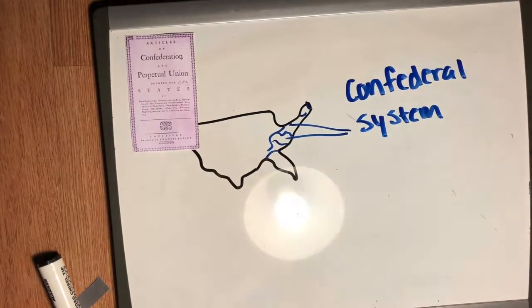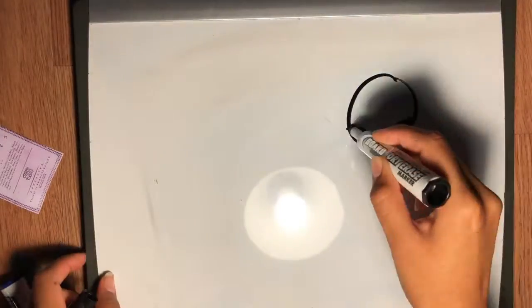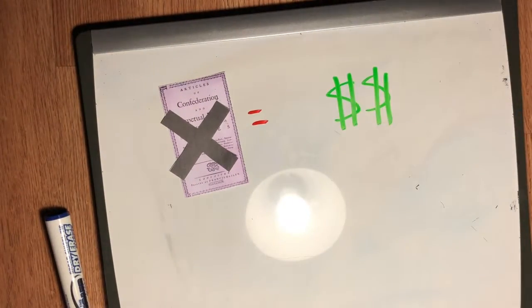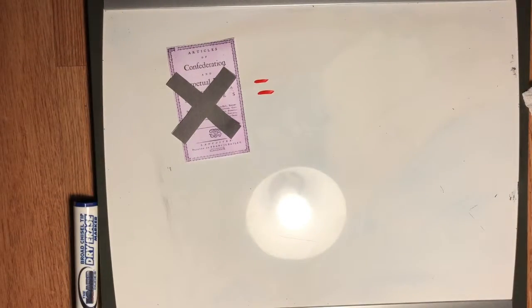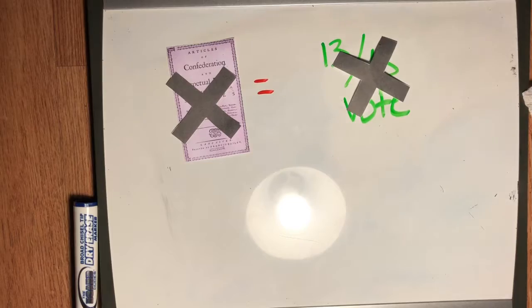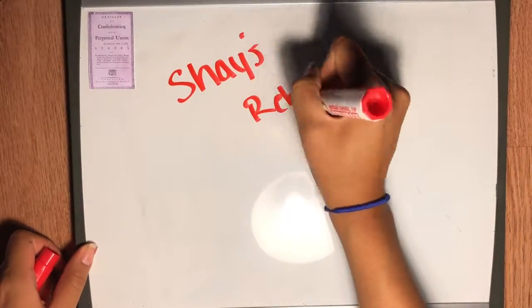The Confederal system gave the states ultimate authority because we still had that great fear of being ruled by a king. Part of the weaknesses included the fact that there was no judicial or executive branch, the central government couldn't collect taxes, there was no central military power, and there needed to be a unanimous vote to amend the articles, making it almost impossible. This led to several rebellions, including the well-known Shays Rebellion.